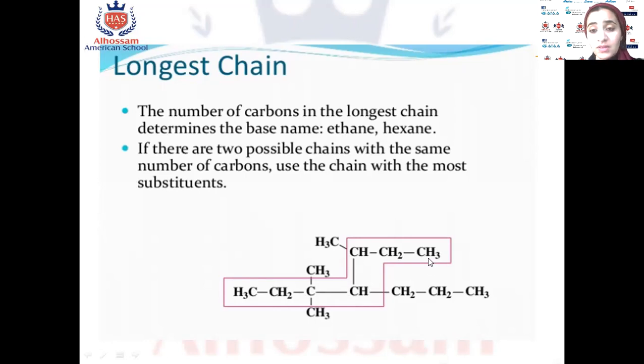But look at the one inside the rectangle: 1, 2, 3, 4, 5. Carbon number 3 has a side chain, number 4 has a side chain, and number 5 has a side chain. So the one inside the rectangle has more side chains than the linear one. So we choose this one. This will be the parent chain.